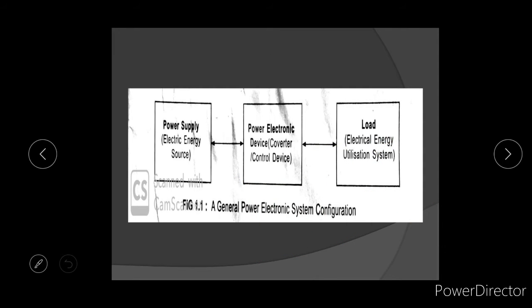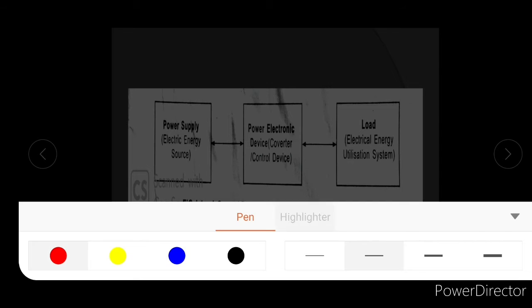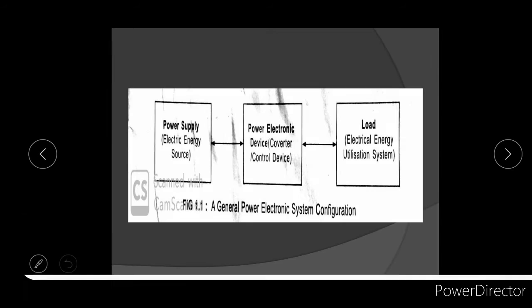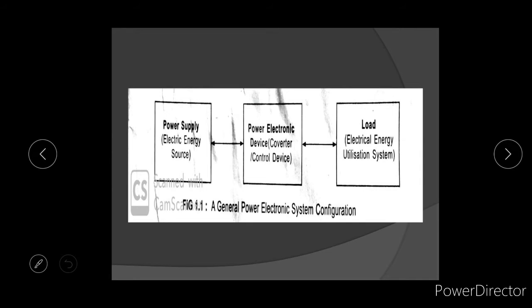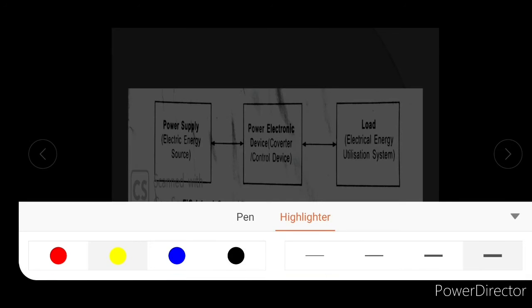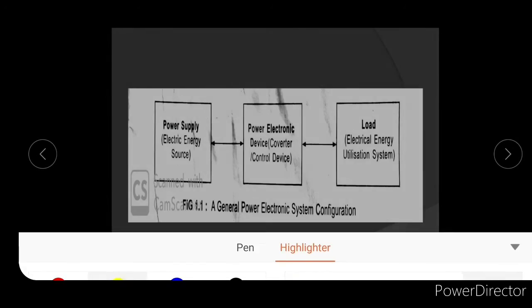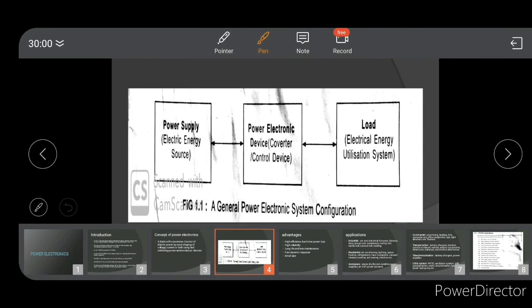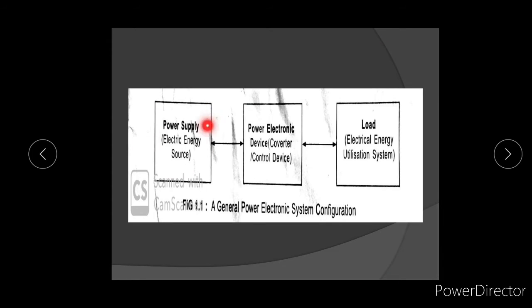Let us see the general configuration of a power electronic system. Assume that the power supply is given. The power supply is assumed to be AC.